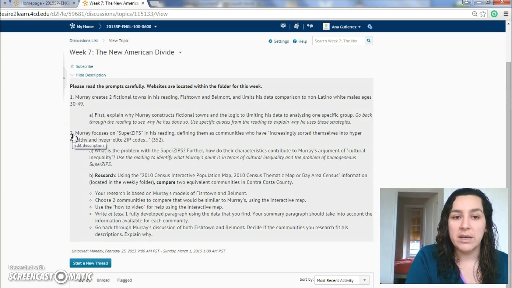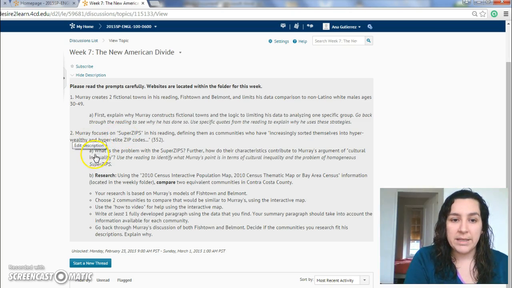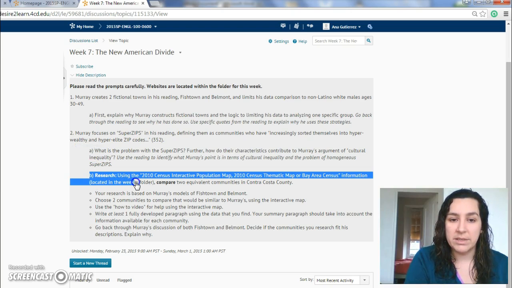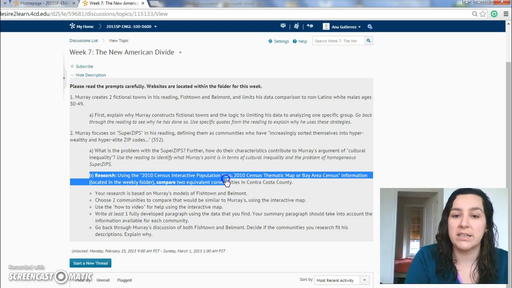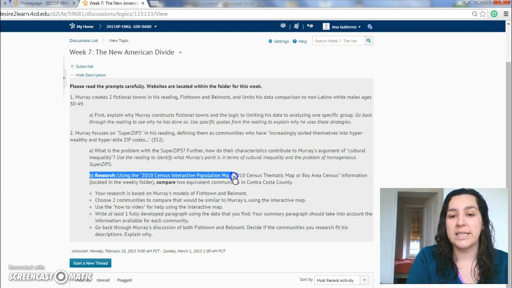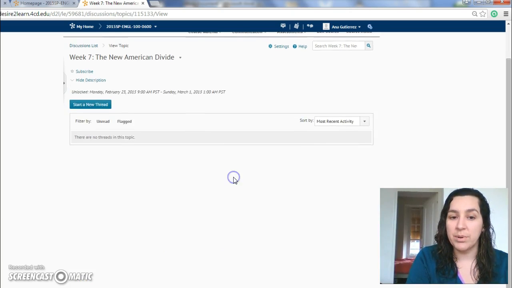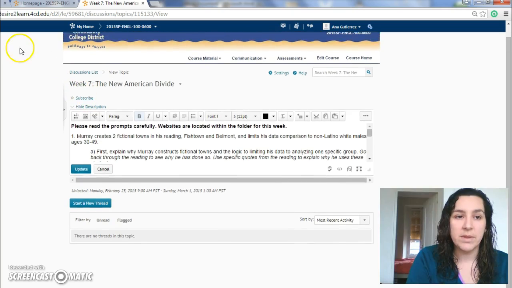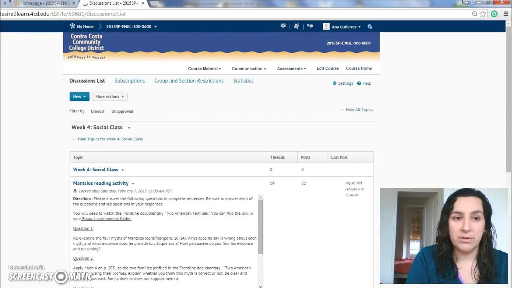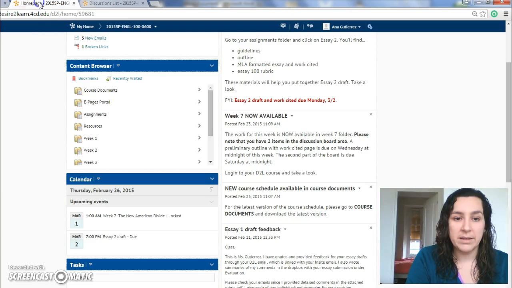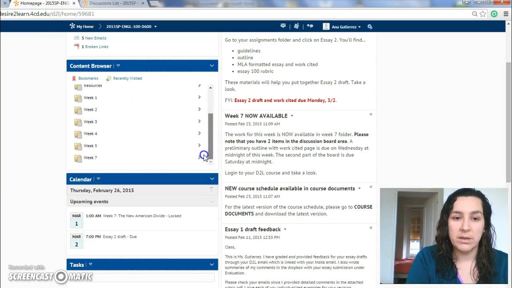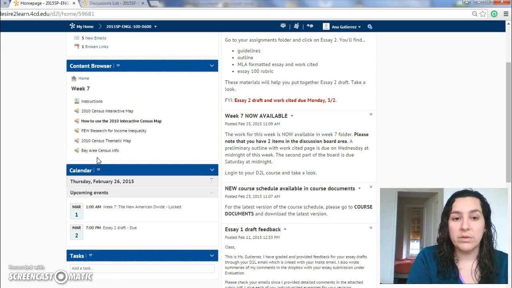So here the question's asking you to think about the idea of the super zips and to find a comparison. So that's this part here, research using the 2010 Census Interactive Population Map or the 2010 Census Thematic Map or the Bay Area Census Information, which I put into your weekly folders. You can go ahead and take a look at those. So let me go back. Here's the weekly folders. You go to week 7. And what you'll do is you'll find all of these links, right?